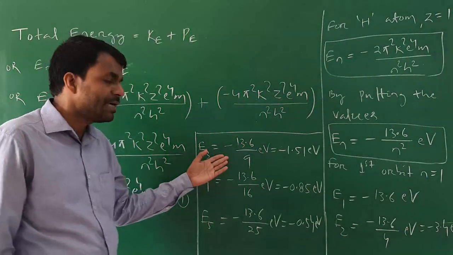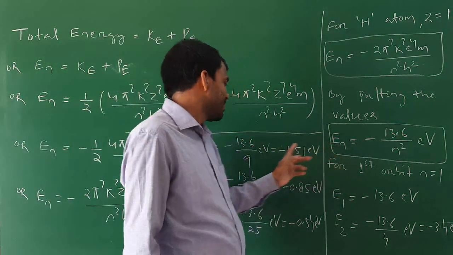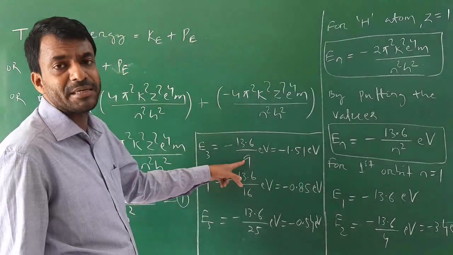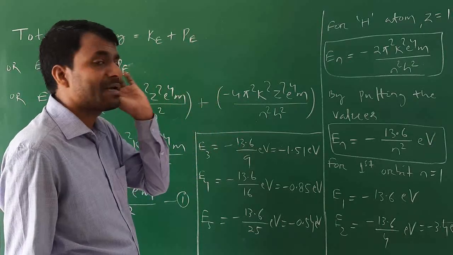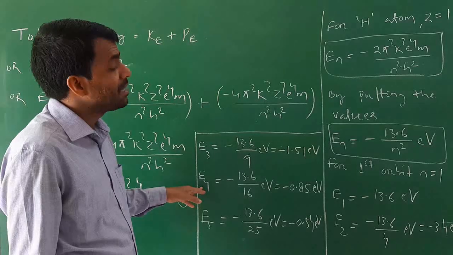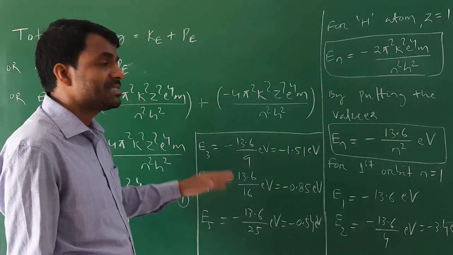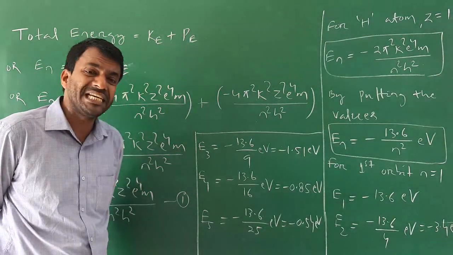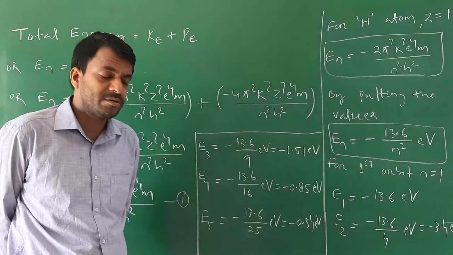Similarly for the third orbit, n is equal to 3, I put 3 in place of n, means E3 equal to minus 13.6 by 3 square, means 9 electron volt, that is equal to minus 1.51 electron volt. Then for the fourth orbit, n is equal to 4, E4 is equal to minus 13.6 by 4 square, means 16 electron volt, that is equal to minus 0.85 electron volt.